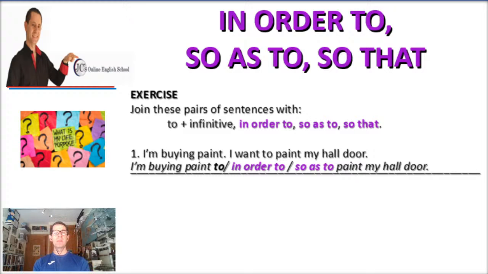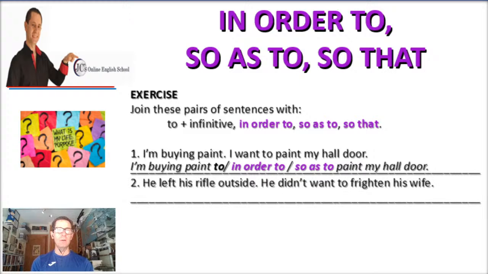Or you can also say again, I'm buying paint in order to paint my whole door. Or finally, you can also say, I'm buying paint so as to paint my whole door. Okay, so there are three ways you could say the same sentence or combine the other two sentences together. Three different ways. Okay, number two.